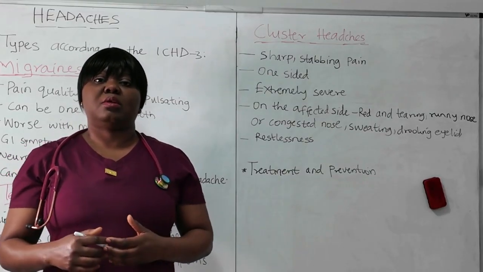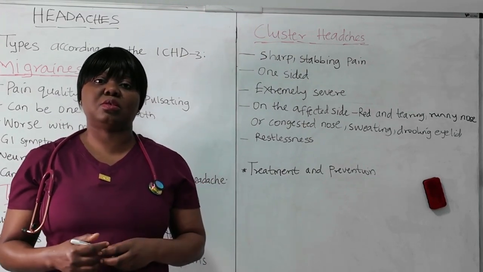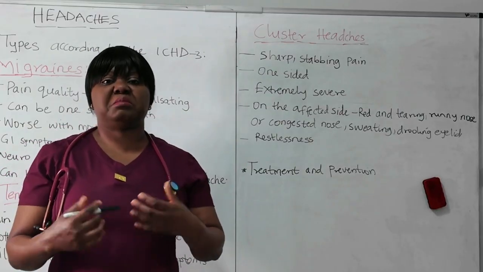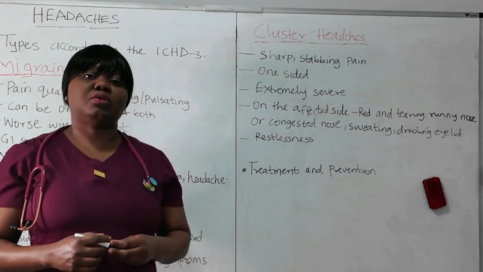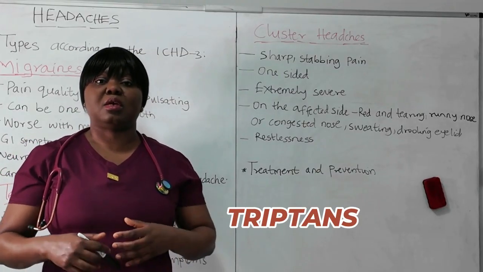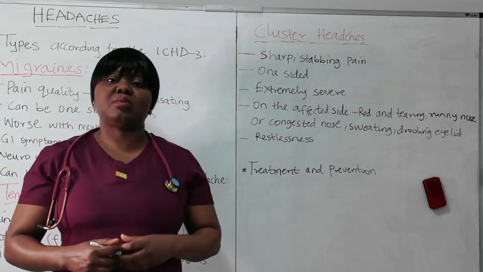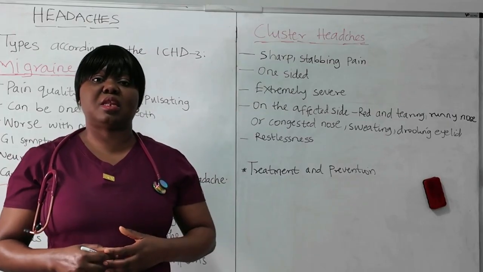At the same time, we use medication like NSAIDs, non-steroidal anti-inflammatory drugs like ibuprofen and naproxen. They may also benefit from Tylenol, that's acetaminophen. And also, there's a medication specific to migraine. We call it triptans, or sumatriptan. It's used for migraine.